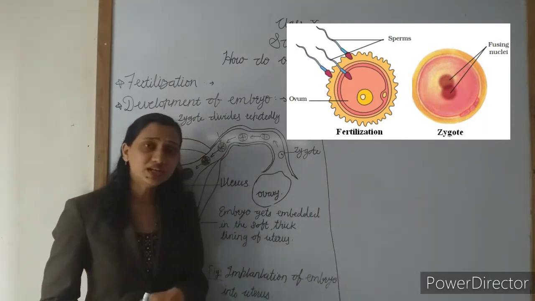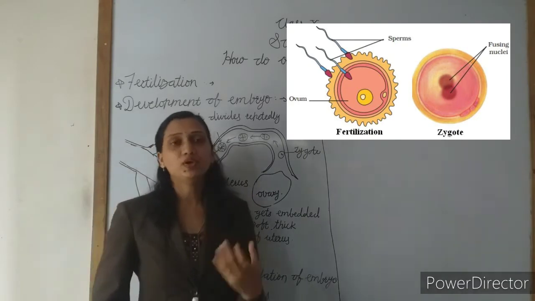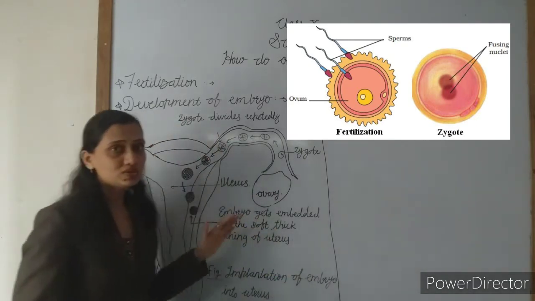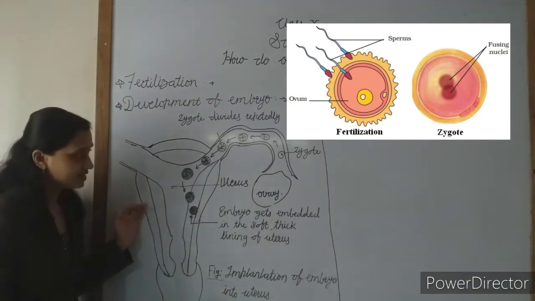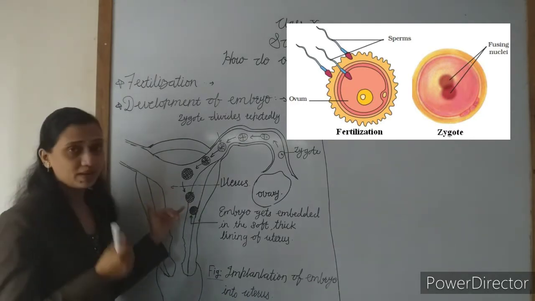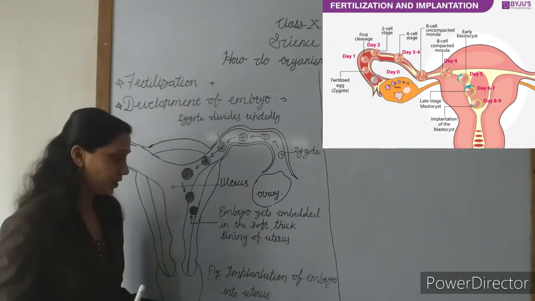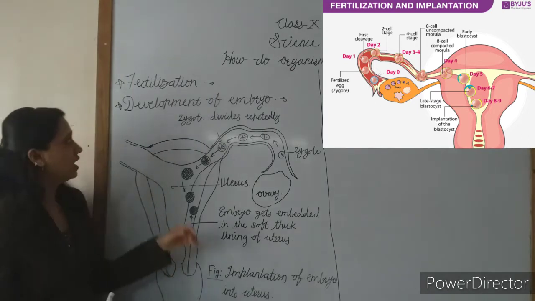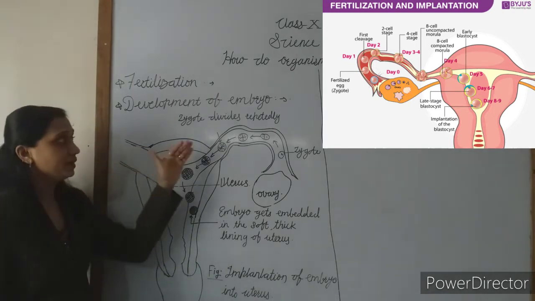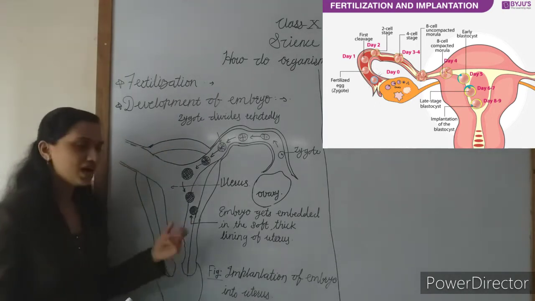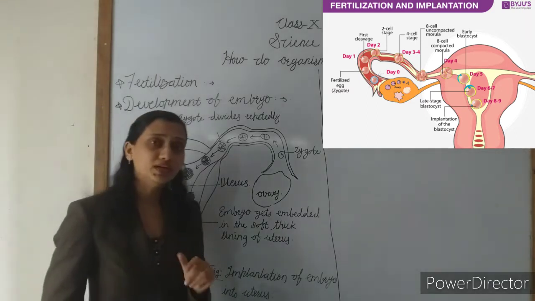Now after the fertilization, what happens? The development of the embryo. Now see in this image, this diagram represents the implantation of the embryo into the uterus. Now our next point is the development of the embryo, meaning how the embryo develops in the mother's body.